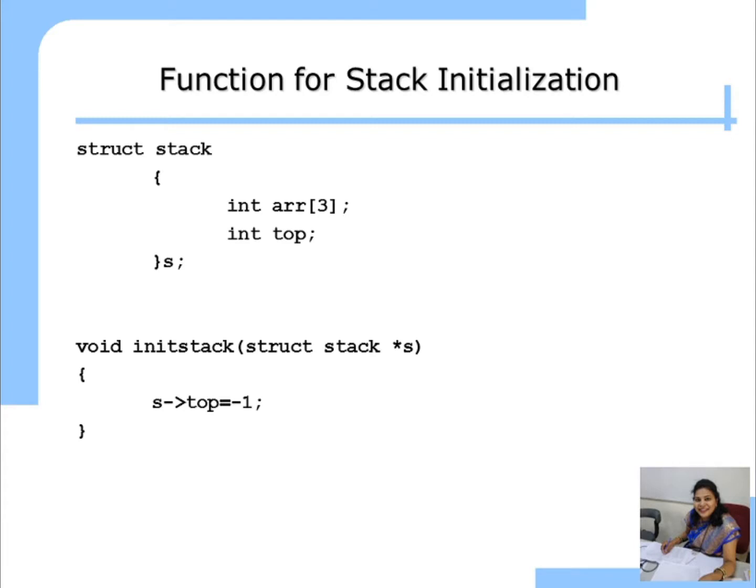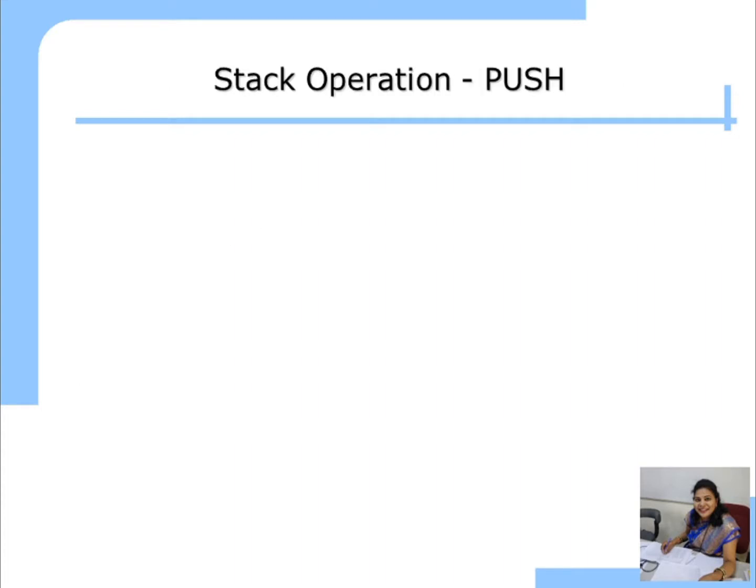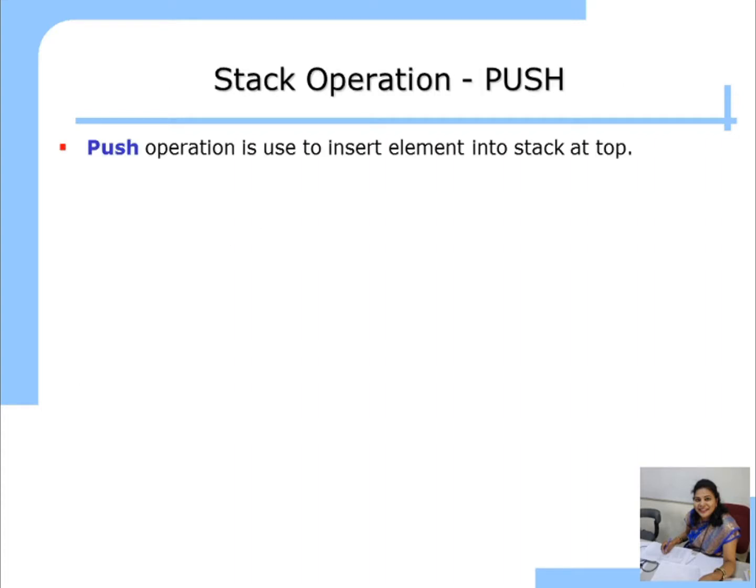We are going to learn four functions. Initialization, where we make the stack empty. Then the push function, which is used to insert an element onto the stack at the top position. Then the pop function, which removes the element from the stack from the top only. And the last function is display. Okay, so the next operation is push. The push operation is used to insert an element into the stack at top.